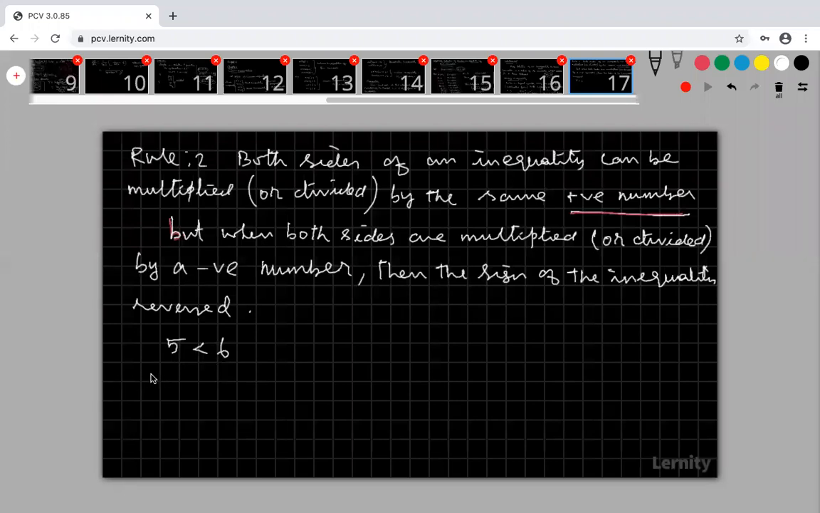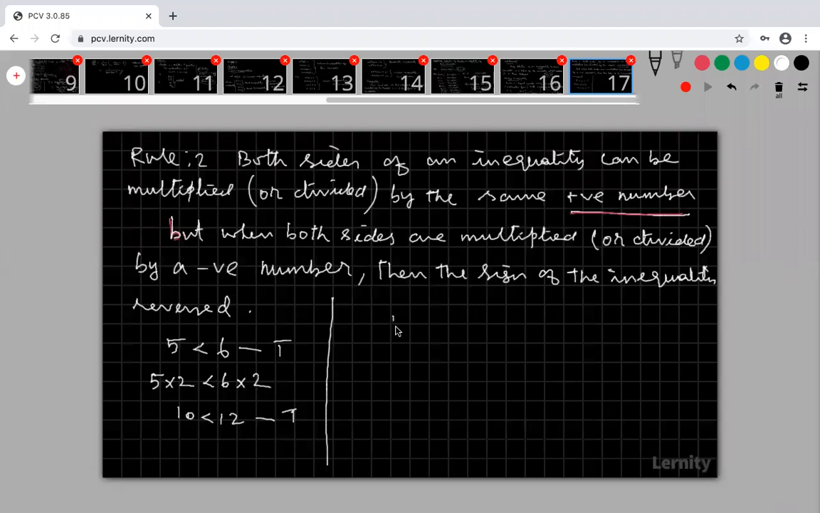I am going to multiply both sides by the positive number 2. Okay, now what is the answer? This is 10, this is 12. Now this is true or not? This is true. After multiplying, this is true. Are you clear? So therefore, we can multiply or divide both sides by any positive number.